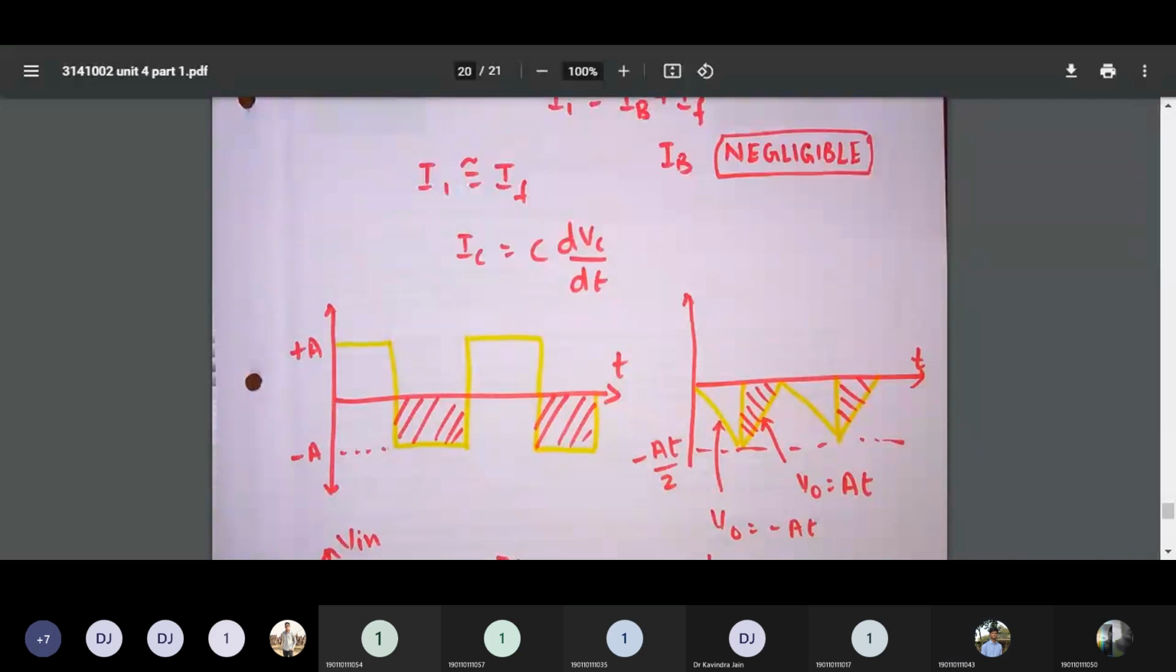Yes, sir. Now, since this is an inverting circuit, we normally calculate the output voltage, that is V0, based on AV, or directly we say that V0 is equal to AV into Vin. So Vin is my input voltage.